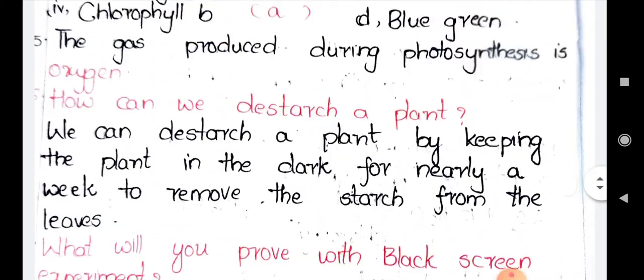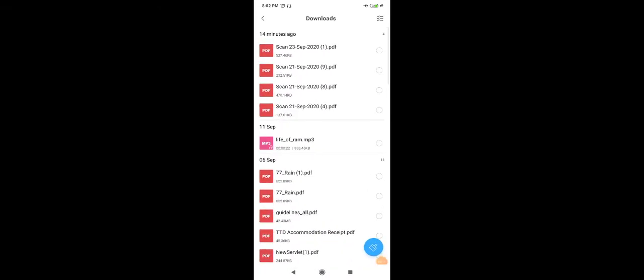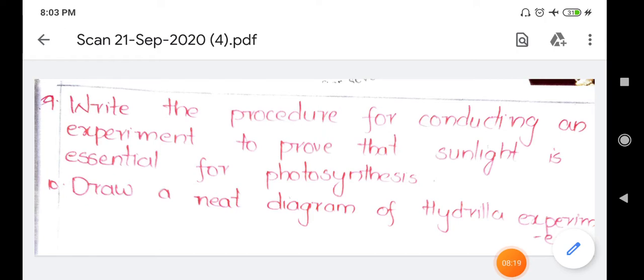So up to here we have completed 8 questions and answers. Now let's go to the 9th question and answer. Just hold on. Yeah, this is the 9th question. Write the procedure for conducting an experiment to prove that sunlight is essential for photosynthesis. This is the question. It can also be asked as write about the black screen experiment. Now I'll explain clearly what the black screen experiment is, why it is important, and what we wanted to prove by doing that experiment. Just hold on, I'll show you the experiment.